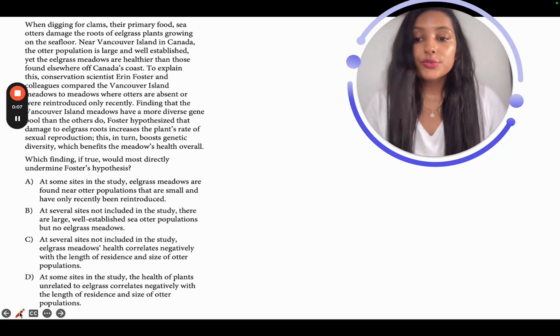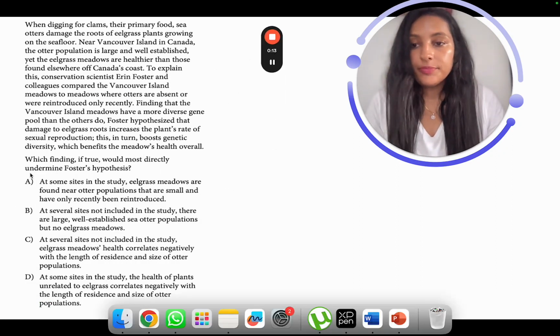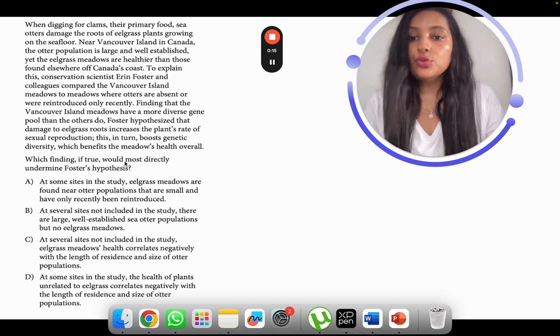Hi, so we have another question on command of evidence textual type. Let's read the question stem. Which finding, if true, would most directly undermine Foster's hypotheses?